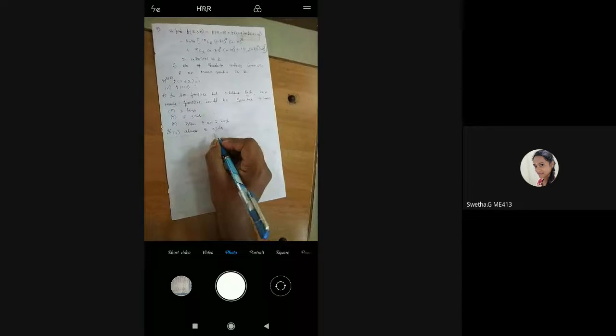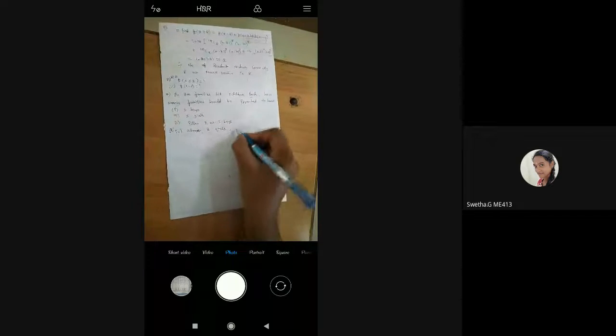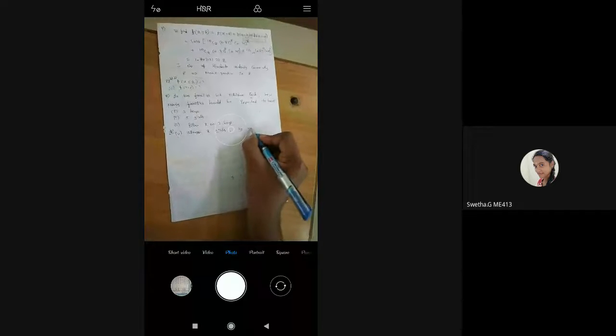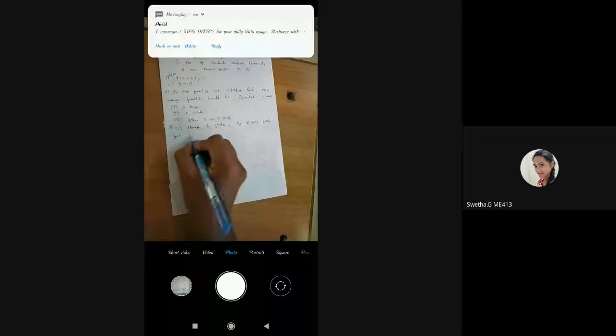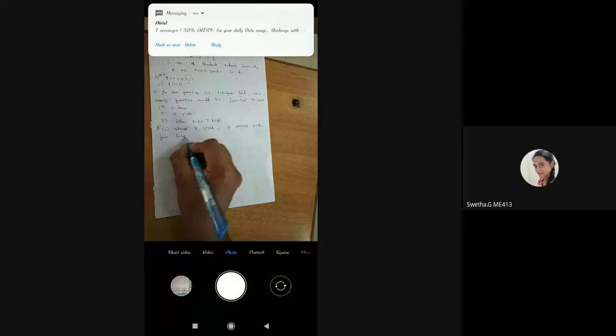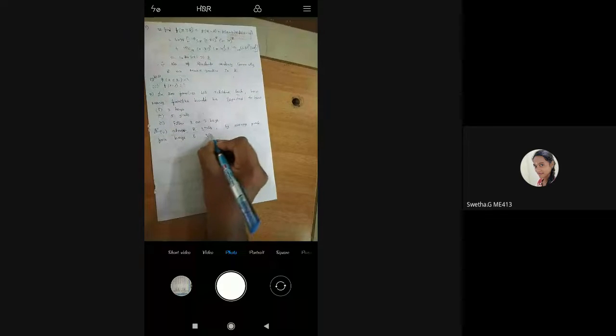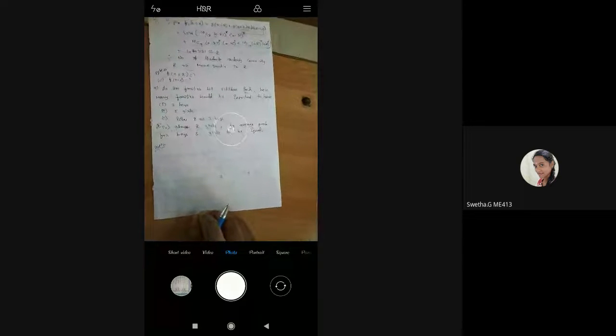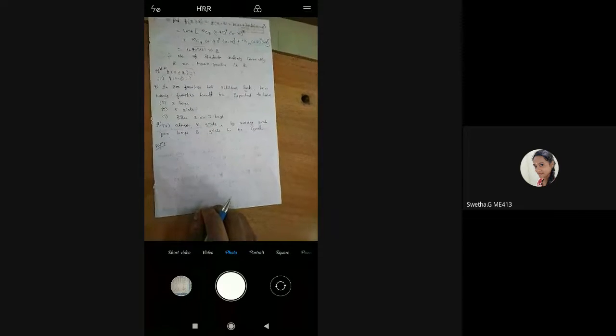By assuming the probability for boys and girls to be equal. Probability of boys and girls to be equal.